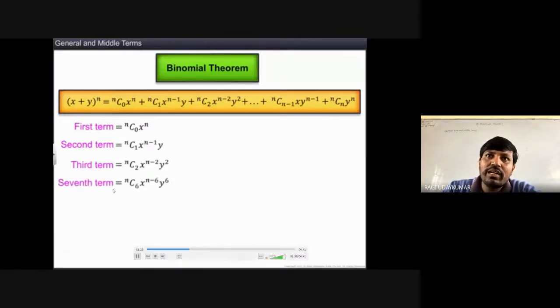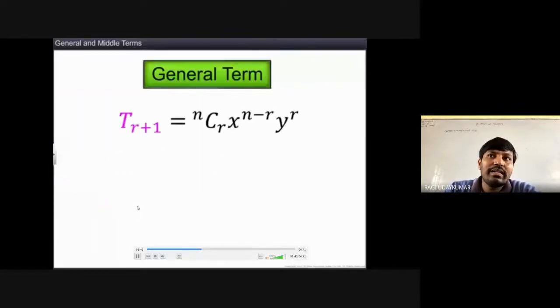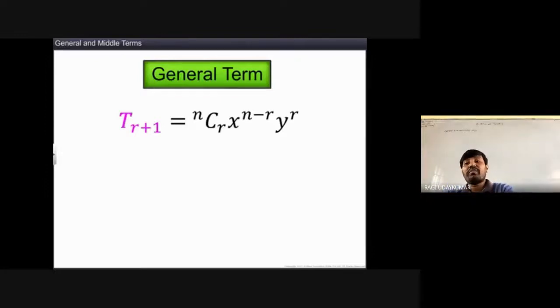And seventh term, if you see, nc6 आ जाएगा. x का पावर है n minus 6, y का पावर 6 है. Like that, ये सेवेंथ टर्म इज रिप्रेजेंटेड बाय t7. So t r plus 1, 7 होता है तो 6 आ जाएगा. So r plus 1 होता है तो r आएगा. So ncr x to the power of n minus r y to the power of r will be considered as a general term in the expansion of x plus y whole to the power of n.